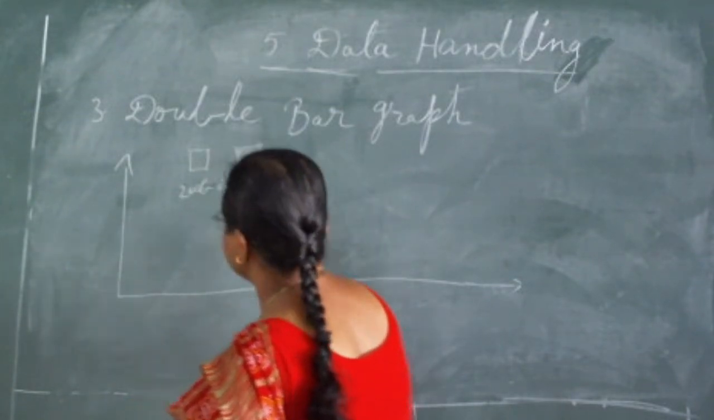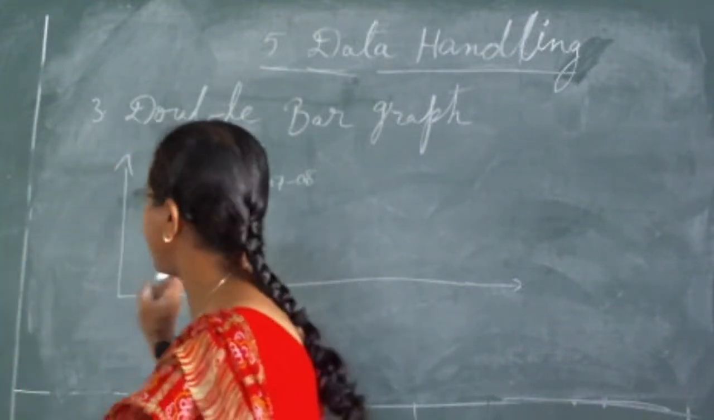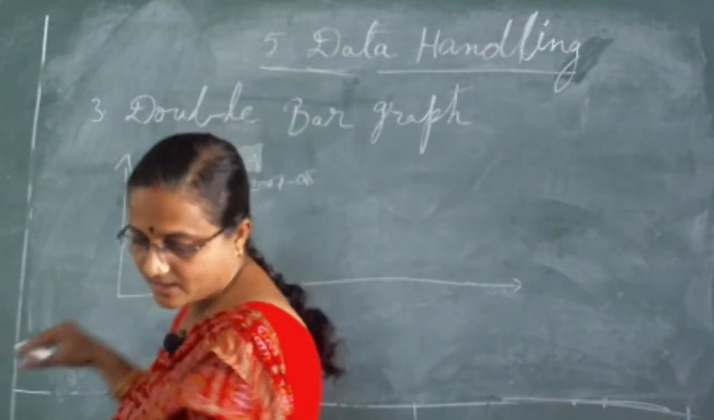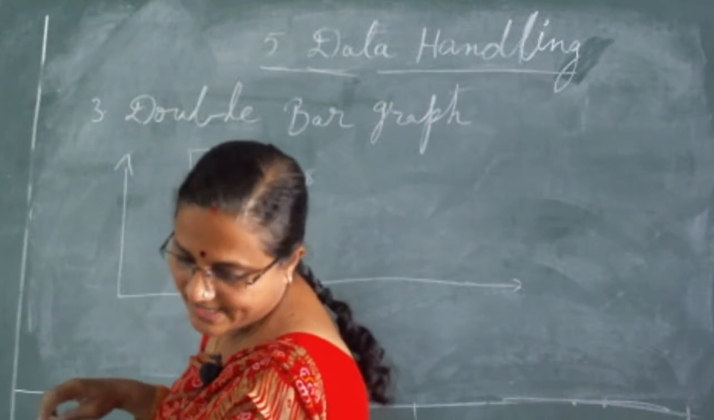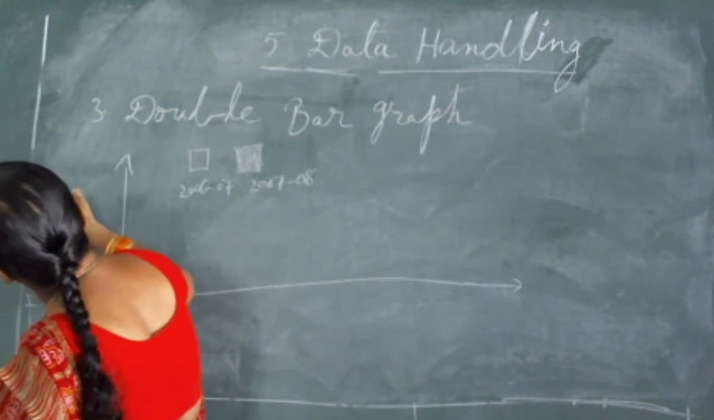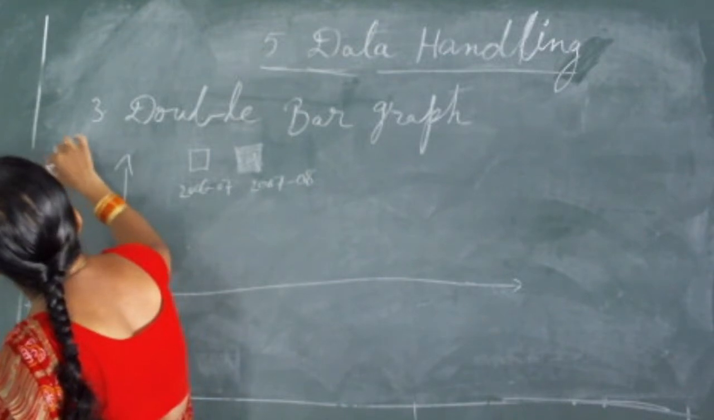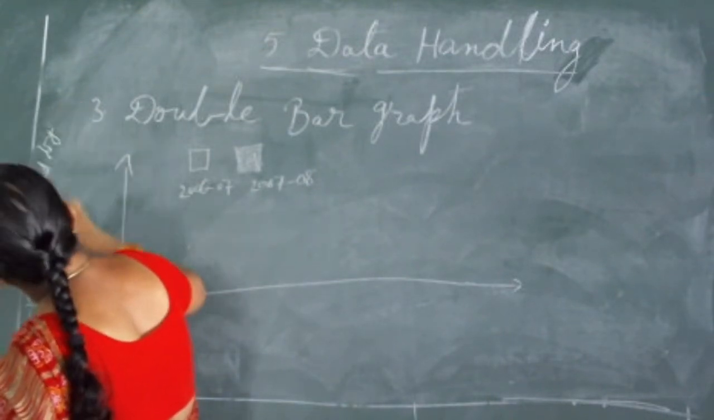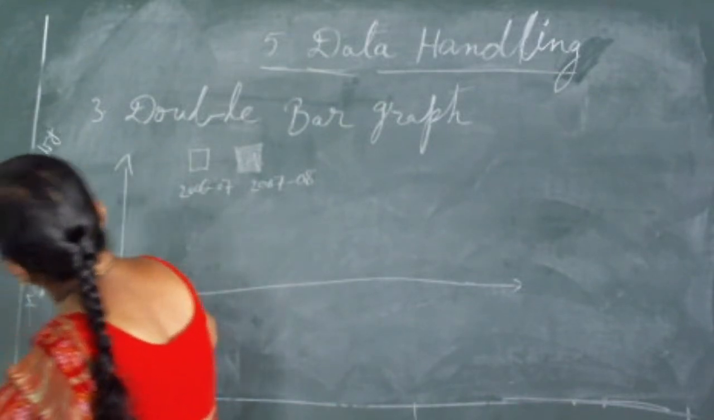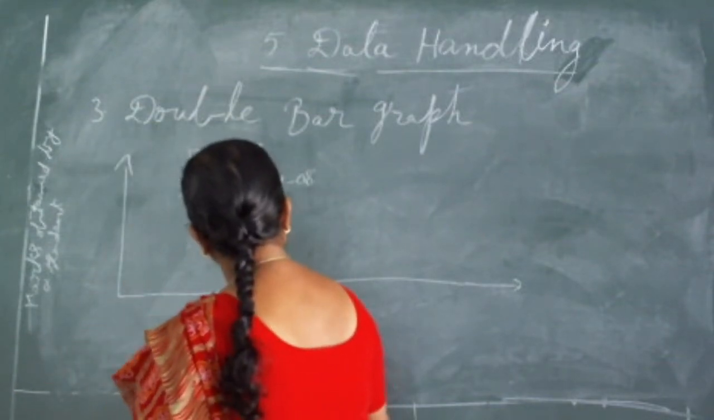It means we are going to compare the marks of one student in 2 years, whether his performance increased or decreased in the next year. We are comparing one student's marks in each subject in 2 years. Here are the marks obtained by a student, and second one is the subjects. Here we are showing the subjects.